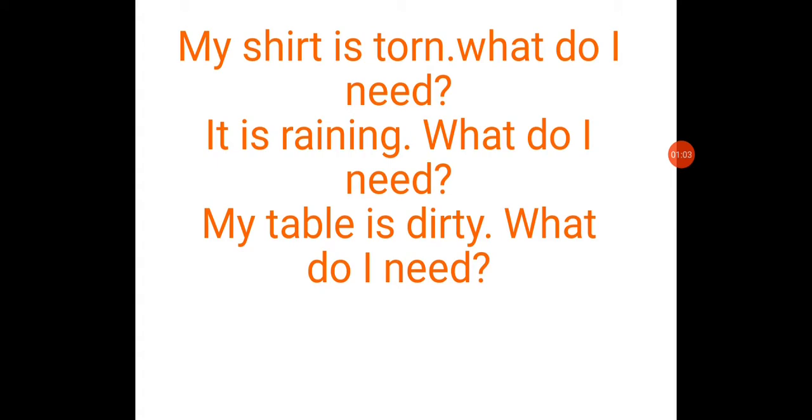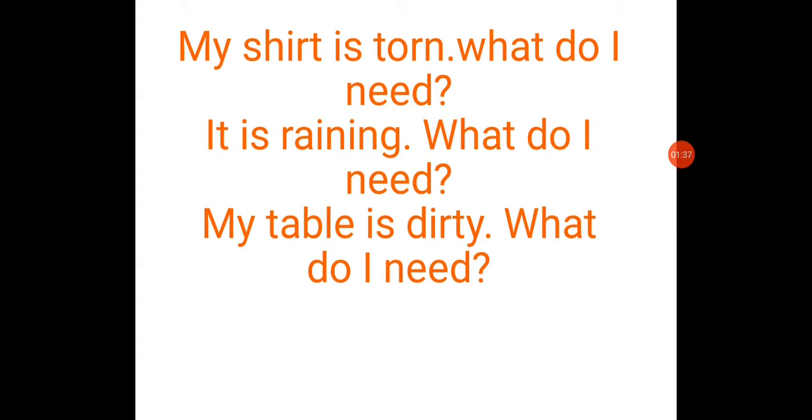Okay, students. The second problem is this. It is raining. What do I need? The options are a pen, an umbrella, or a phone. So I need an umbrella when it is raining. जब रेन हो रही है तो अम्ब्रेला हमें प्रोटेक्ट करेगा ना रेन से. So umbrella. Next one, the third problem is this.